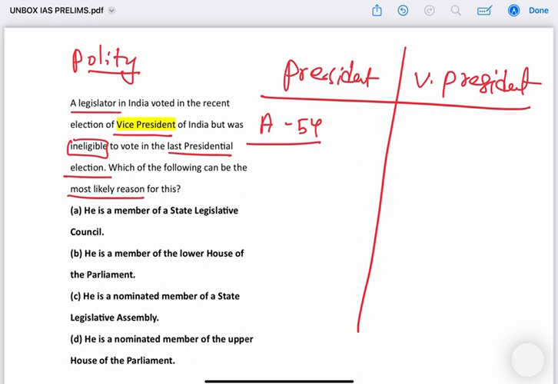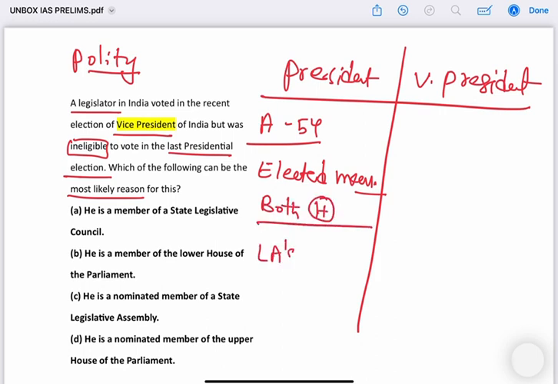It says only the elected members of both the houses and legislative assemblies. That includes National Capital Territory and Pondicherry. Okay, so the presidential election is done by only elected members of both the houses of parliament as well as legislative assemblies. Okay, that is what article 54 says.